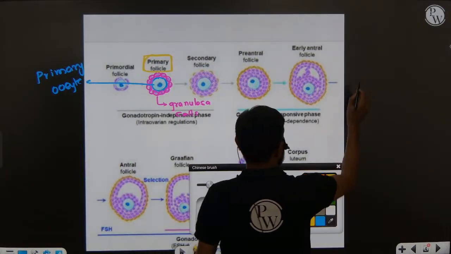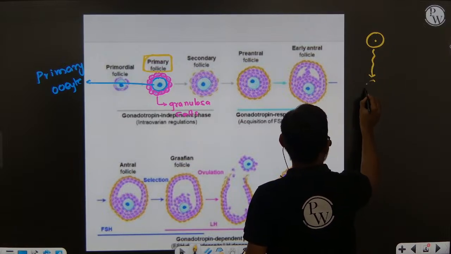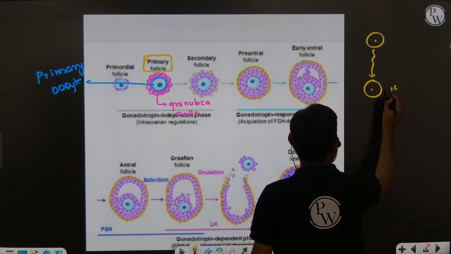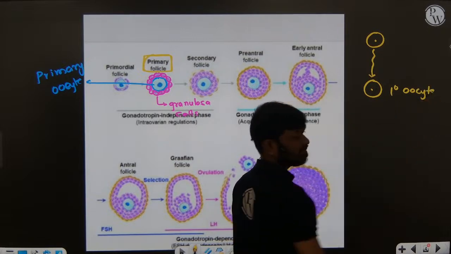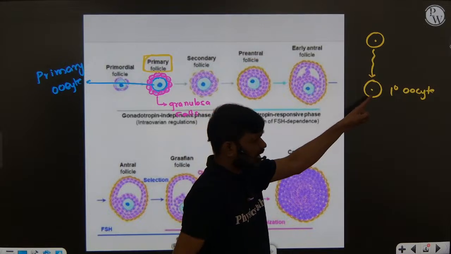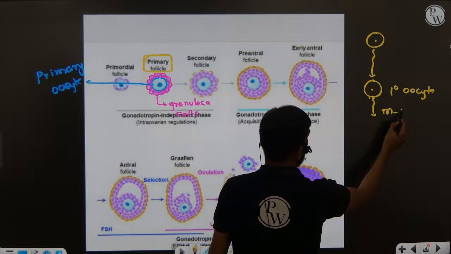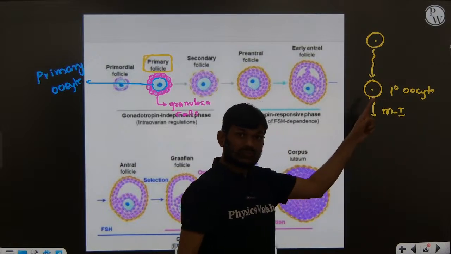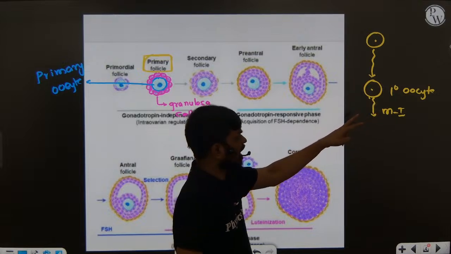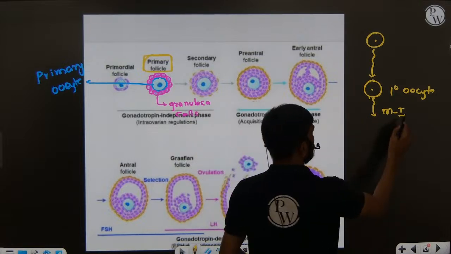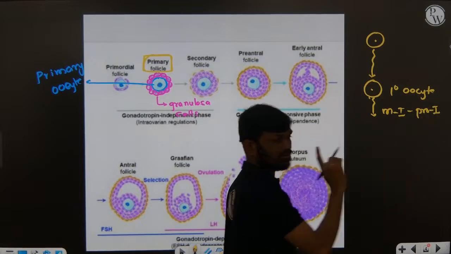When the oogonia develop into a primary oocyte, this primary oocyte undergoes meiotic division 1. The meiotic division starts in the primary oocyte, and it is arrested in prophase 1 of meiotic division 1.